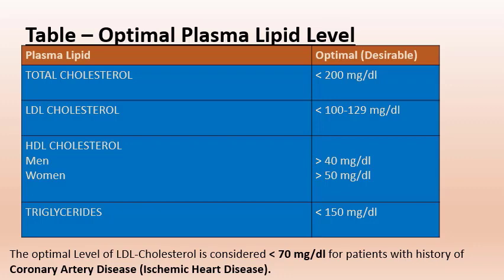The optimal level of LDL cholesterol is considered less than 70 mg per deciliter for patients with history of coronary artery disease or ischemic heart disease. So for patients having history of coronary artery disease, that is ischemic heart disease, the desirable level of LDL cholesterol is less than 70 mg per deciliter.